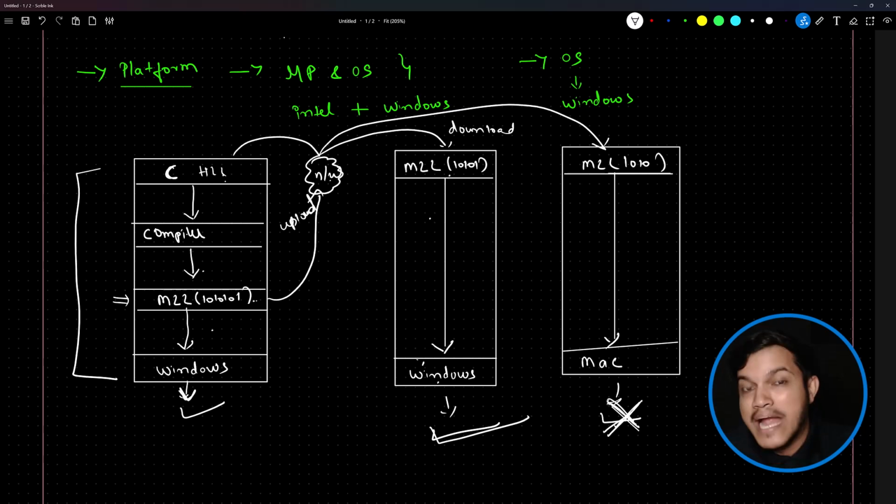Now, what is a platform? If you have understood what we mean by platform dependency, it will be easy for you to understand what is platform independent and how Java made platform independent.